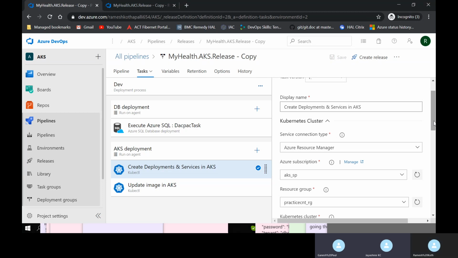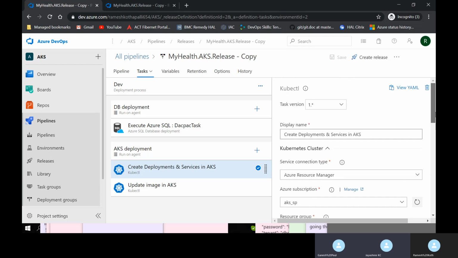Okay, in the YAML file we had to make a change. Can we go to the YAML file in the Azure repository?